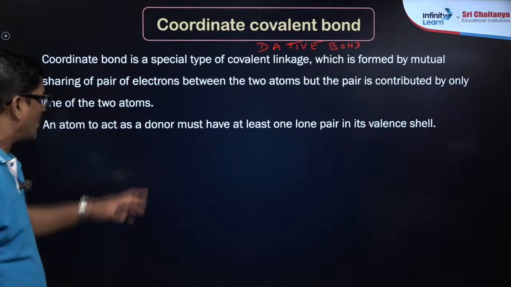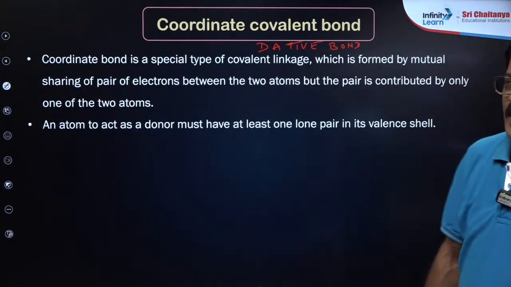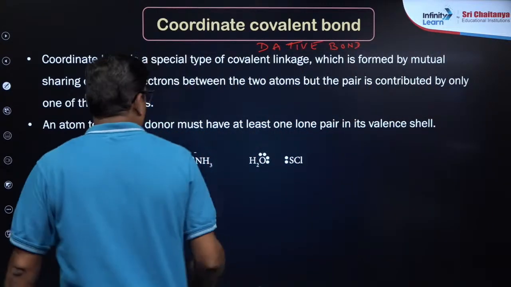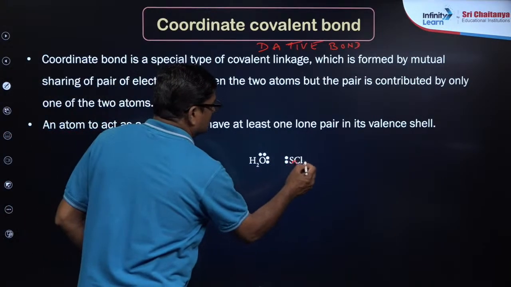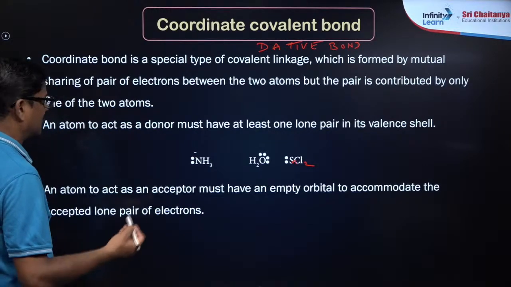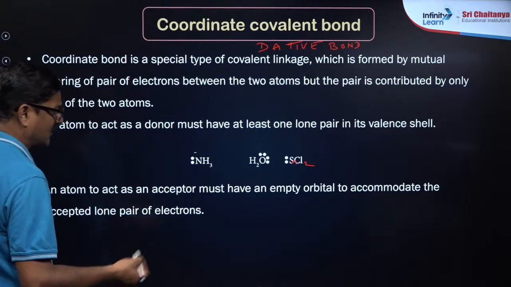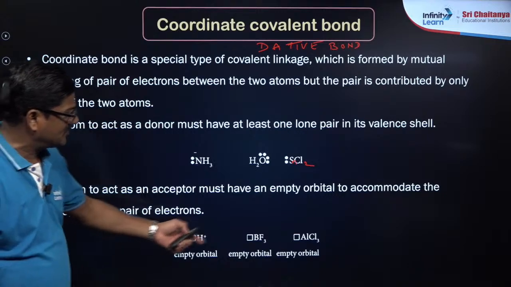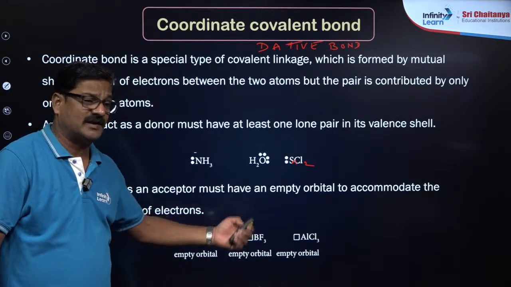An atom acting as a donor must have at least one lone pair of electrons in the valence shell. So it acts as a Lewis base, for example ammonia, water, and SnCl2. An atom acting as an acceptor must have an empty orbital to accommodate the lone pair of electrons. It acts as a Lewis acid, for example H plus, BF3, AlCl3, BCl3. You can take an example.